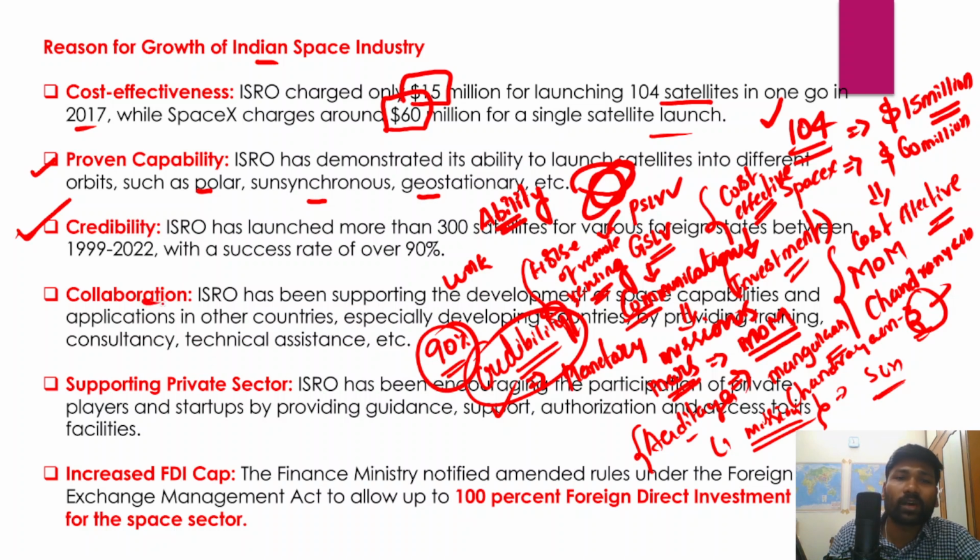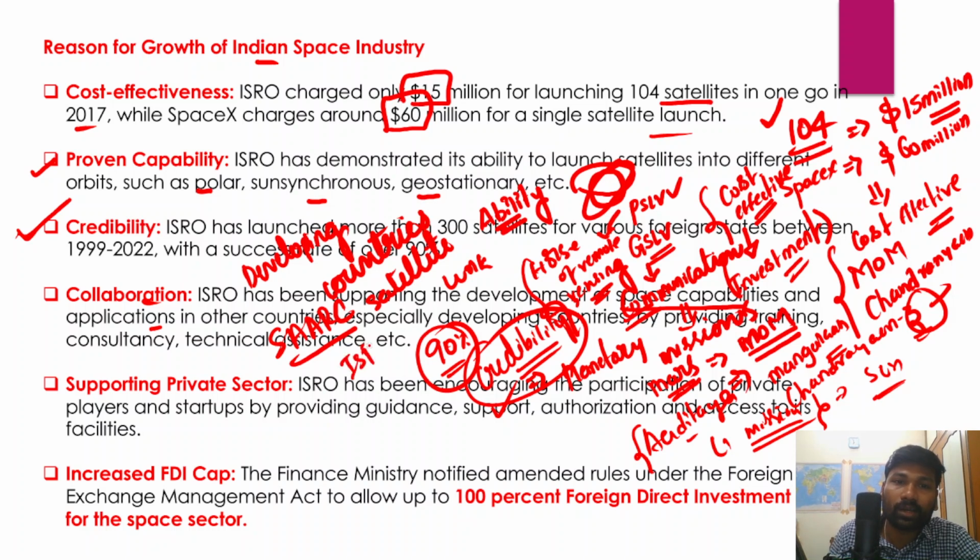And similarly, ISRO has also been actively collaborating when it comes to further enriching its capabilities. For example, ISRO has been supporting the development of space capabilities and also applications in other countries, mostly in the developing countries. So one example that you can mention here is that the SARC satellite has been launched by ISRO.